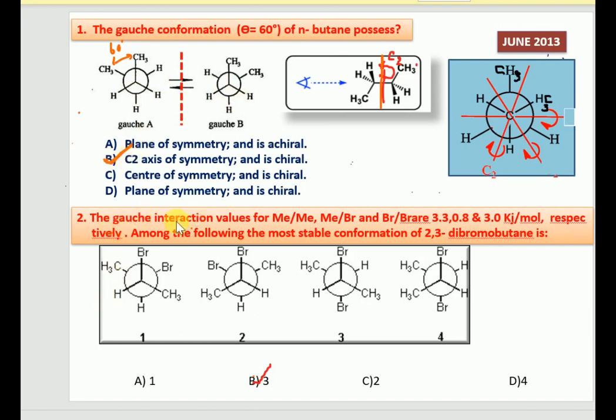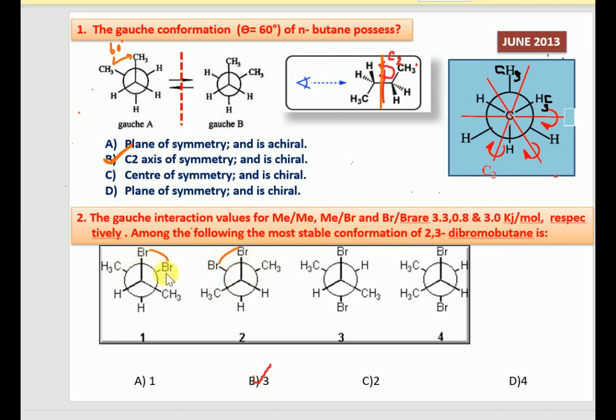Next question, the gauche interaction values for methyl-methyl, methyl-bromine and bromine-bromine are given, but among the following which is the most stable conformation of 2,3-dibromobutane? Here the stability of any conformation depends upon the gauche interaction values. The higher the values, the lesser the stability. So we can notice wherever methyl-methyl and Br-Br are present, the interactions have higher values, right?